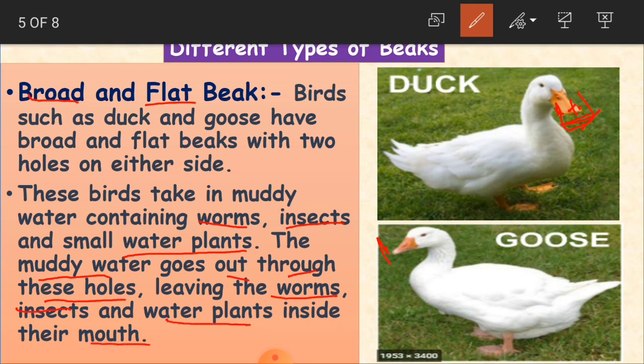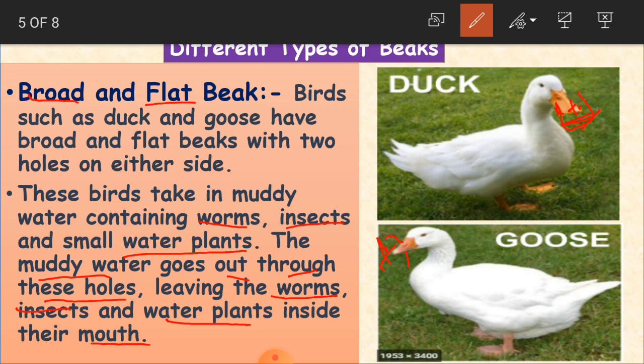So see children, how do these birds take their food? They take the muddy water through their beak. When they take this muddy water, along with that, what did we say? We also get insects, worms and some other water plants. But when they take it into their mouth, what happens? The water which is there along with the insects and worms is going to come out through these holes. We said we have two holes on the beak, on either side.